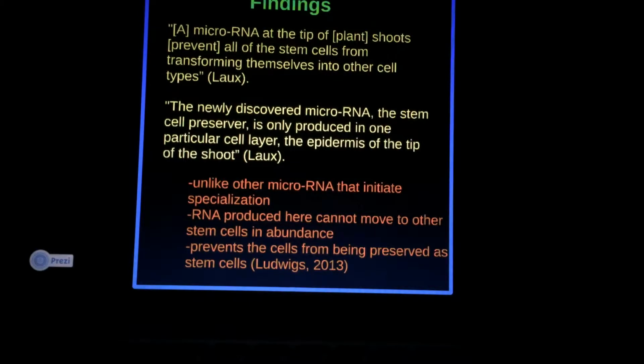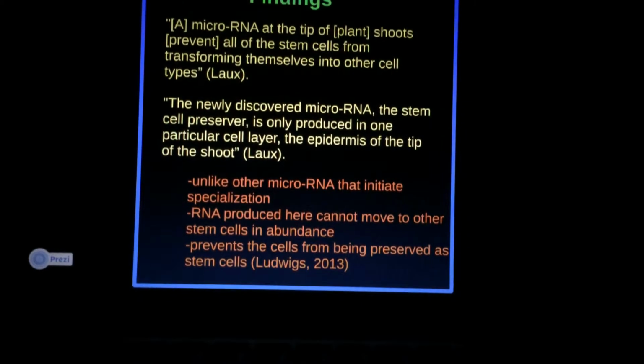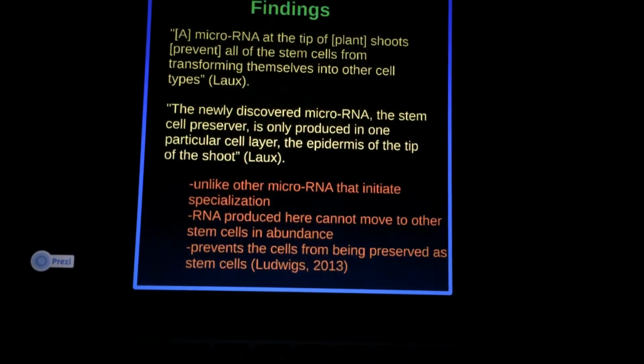The part of the epidermal layer to which the stem cell preservers are located contain unspecialized cells because of the abundance of such microRNA. These stem cell preservers prevent proteins from being generated by other RNAs. As the stem cell preserver finds its way to other cells, the freed cells are now able to receive specialization-initiating microRNA that help them differentiate as needed since the proteins can now be derived.